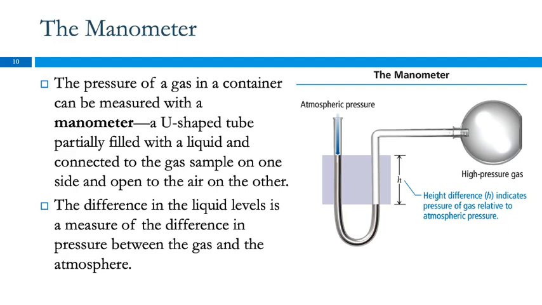Well, you could, but the way that you could do that is if you knew the volume and the temperature and the number of moles of gas in here, you could calculate the pressure in this container, and then measuring the difference would allow you to calculate the pressure outside. But usually we don't have that information.